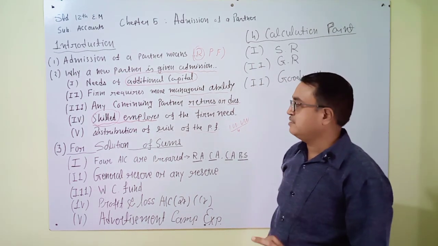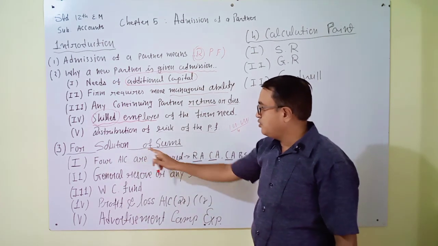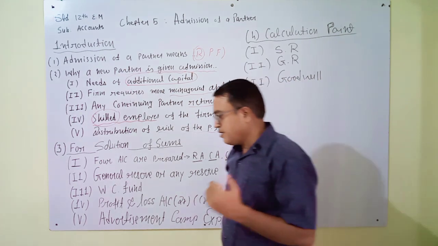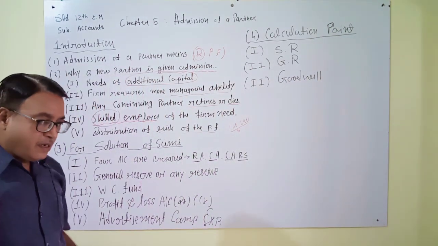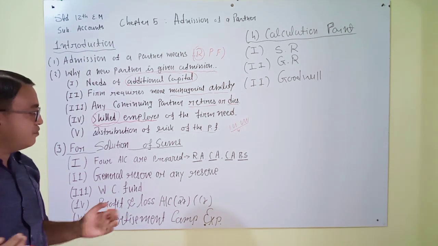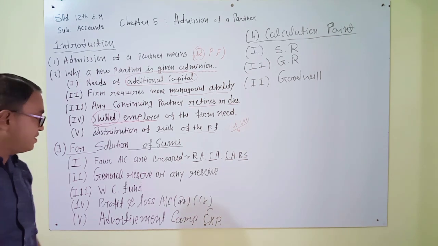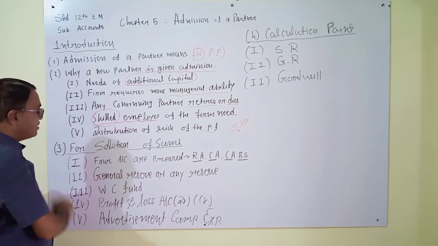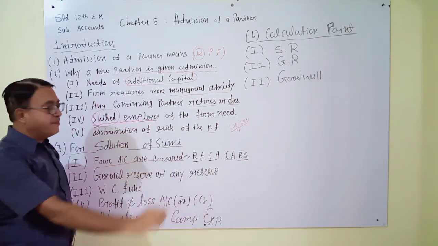For 8-mark questions, you should follow this point: solution options. At first, we must have knowledge of how many accounts are prepared for the solution of this chapter. Okay, let's start. First point: you can see 4 accounts are prepared.